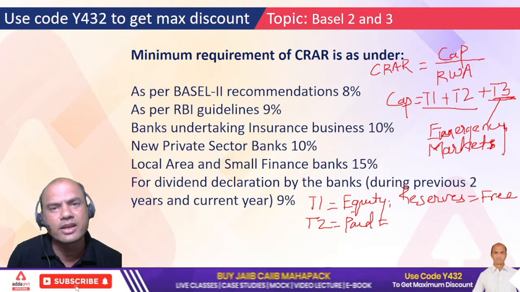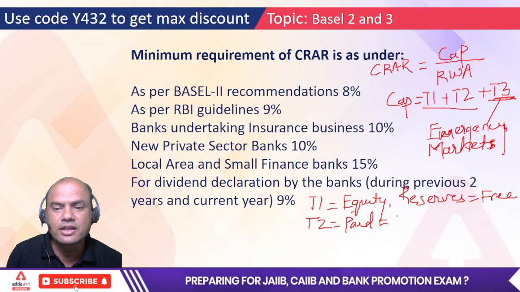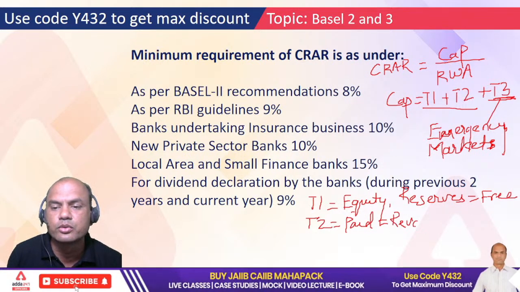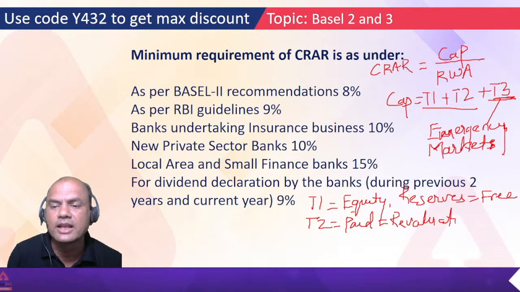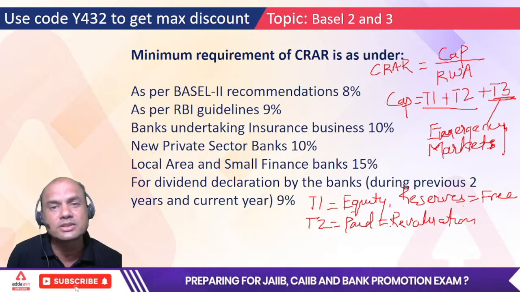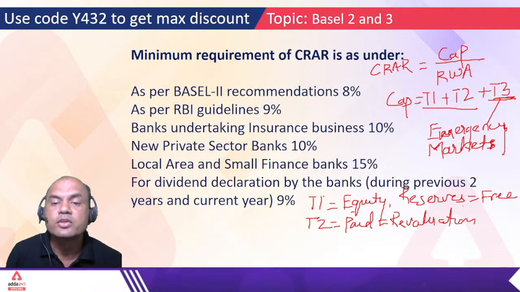Here again there are various instruments. There are many actually, like revaluation reserves. I won't write them all here because it will take a huge space. I'll just give you one example: revaluation reserves. Also there are contingency reserves. All these are there. I have taken a separate lecture on this, you can definitely follow that. So that is T1 and T2.